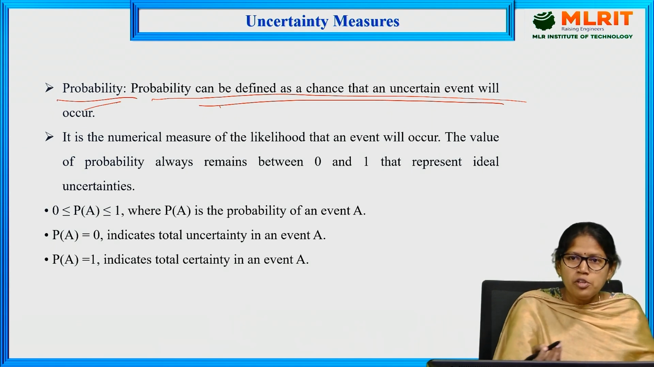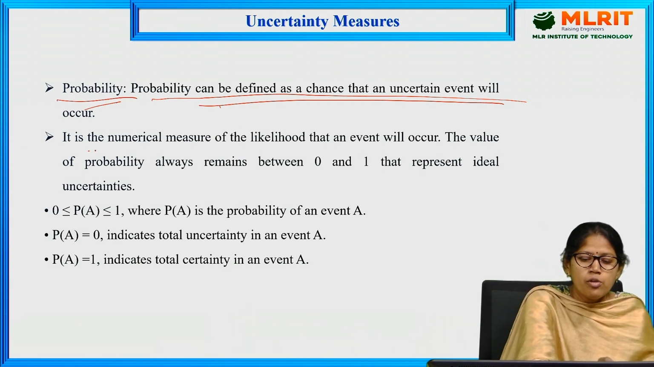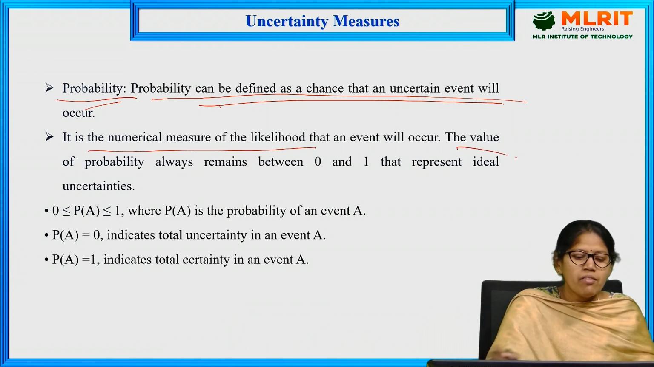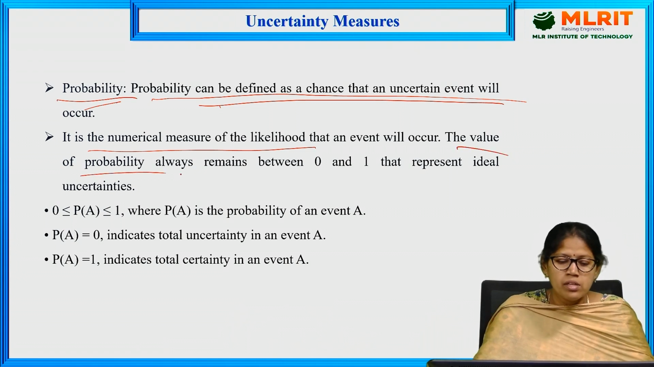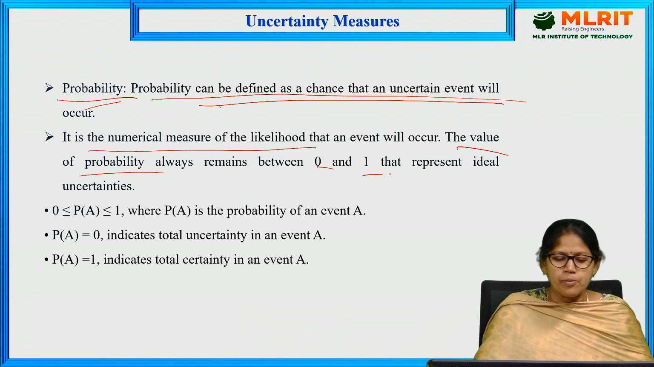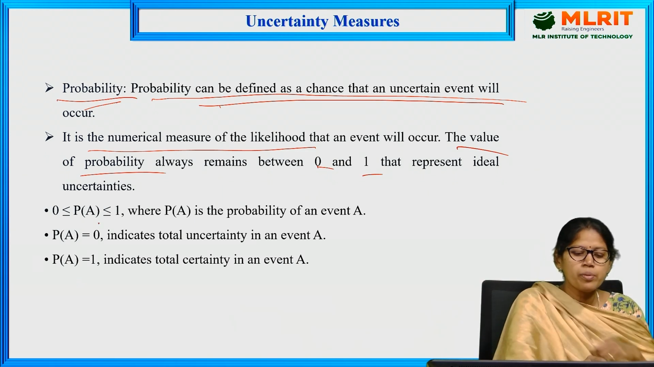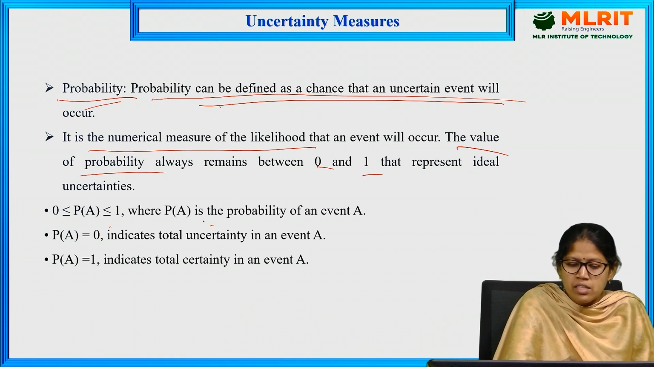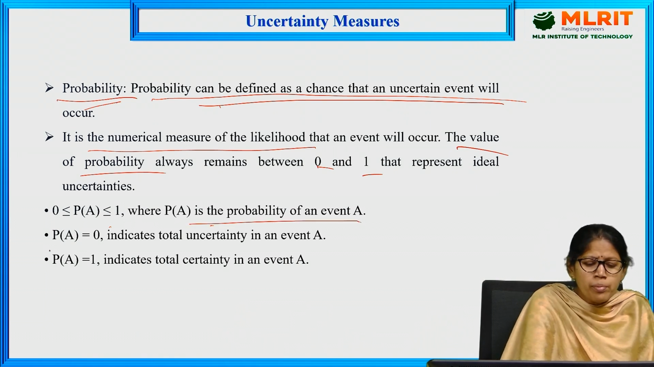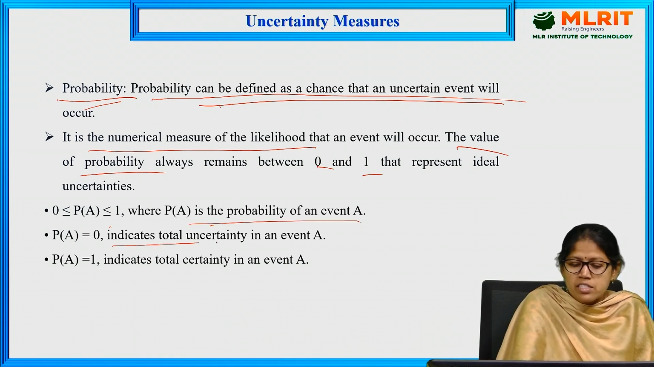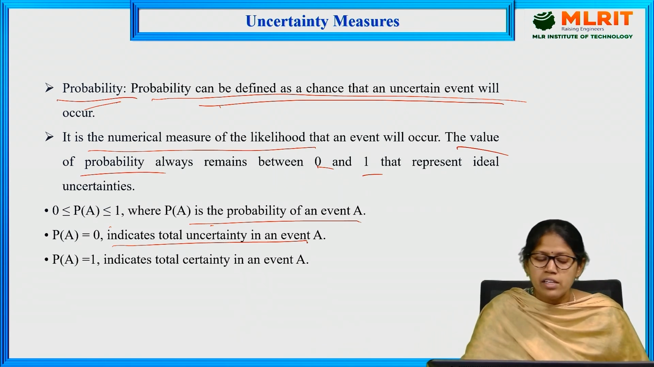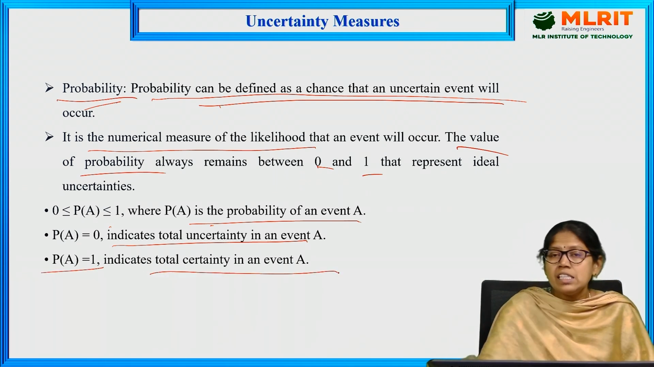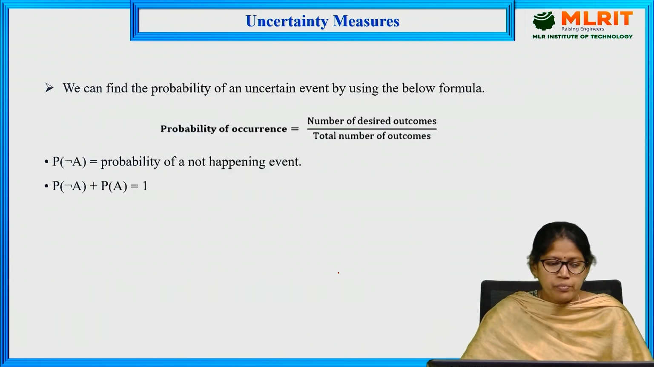So it is a numerical measure of the likelihood that an event will occur. The value of the probability is between 0 and 1. So 0 ≤ P(A) ≤ 1, where A is an event. P(A) = 0 indicates total uncertainty of the event A, and P(A) = 1 indicates total certainty of the event A.